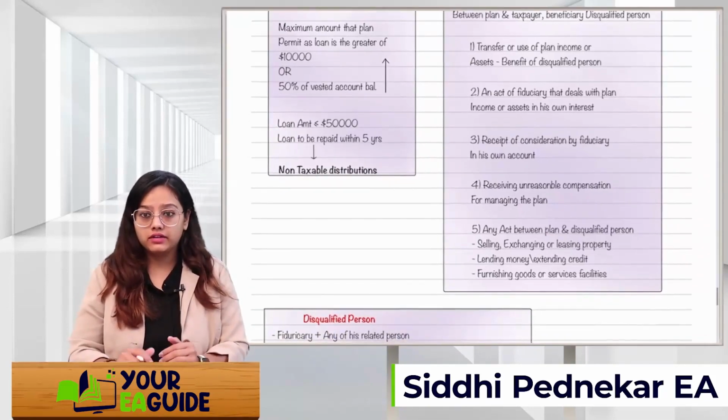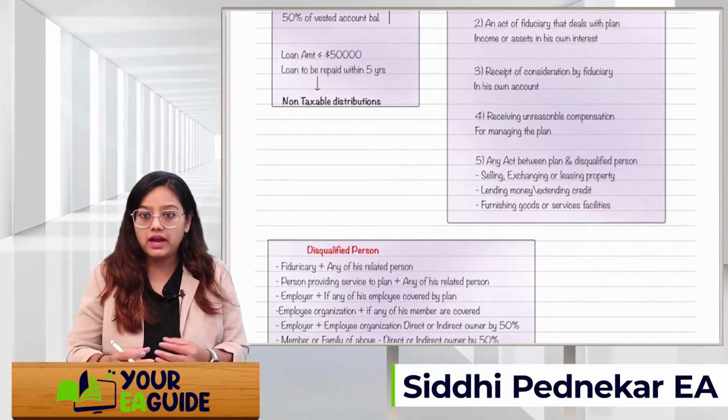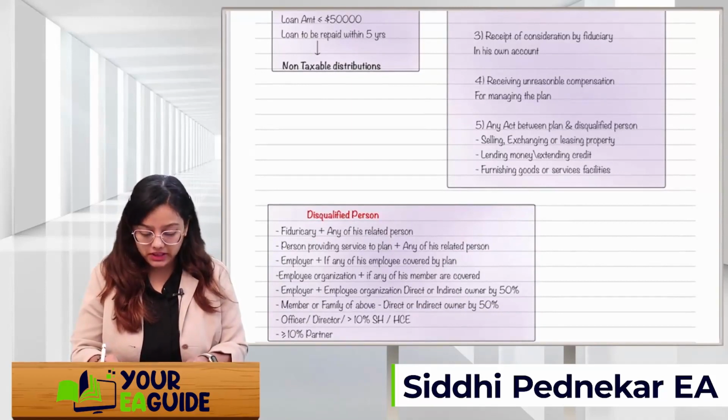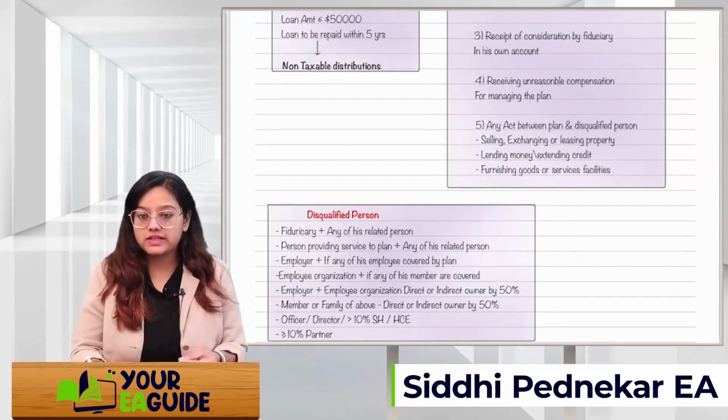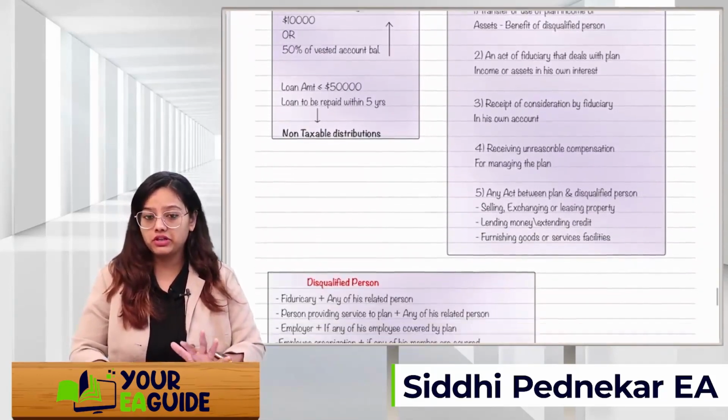Receipt of consideration by a fiduciary in their own account, receiving unreasonable compensation, and any act between the plan and a disqualified person which involves selling, exchanging or leasing of property, lending of money or extending the credit, furnishing the goods or services or facilities. So these 5 transactions are prohibited transactions.